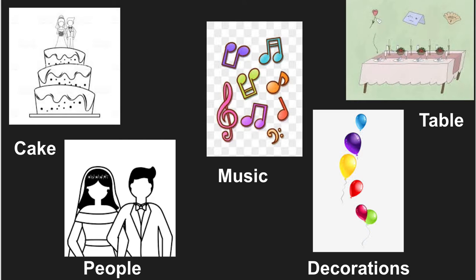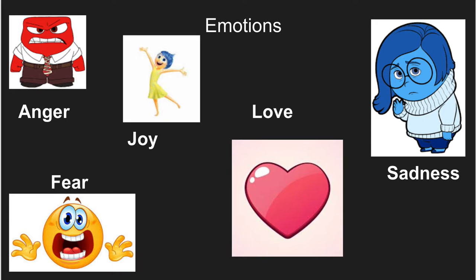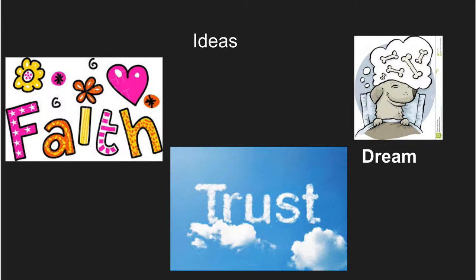So let's go over some examples. Some examples could be our emotions. These are abstract nouns. Now you can feel anger, joy, love, fear, sadness, but you can't see them, and they're still nouns. Another example would be ideas. Now remember, abstract nouns do not refer to a physical object. Some other examples would be faith, trust, or dream. We can't use our five senses on them.